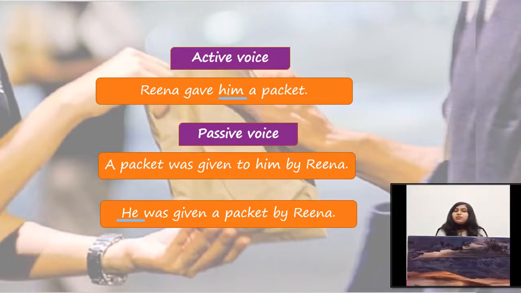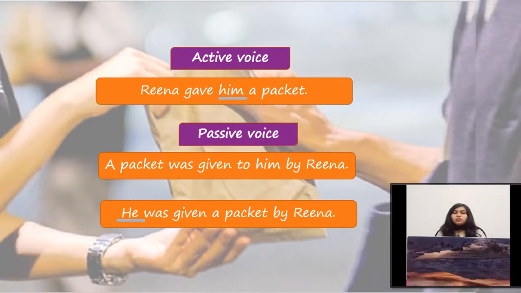So these are the two ways to change this kind of sentence from active voice to passive voice. And in this sentence, we should keep this thing in mind that if we choose the direct object as a subject, then we will use a suitable preposition after the third form of the main verb to connect the verb with the indirect object, or to make the sentence correct.